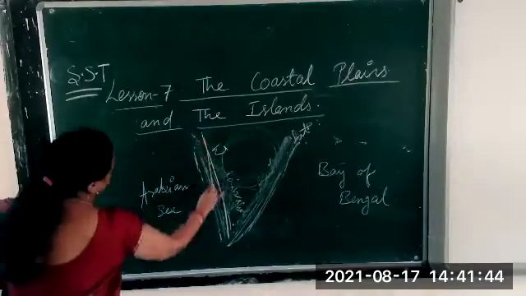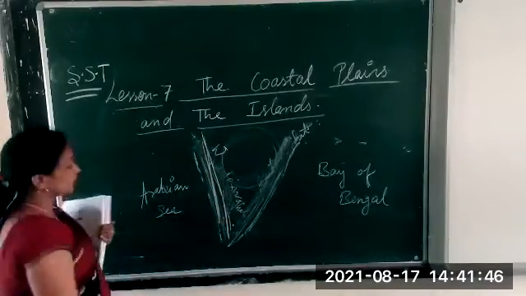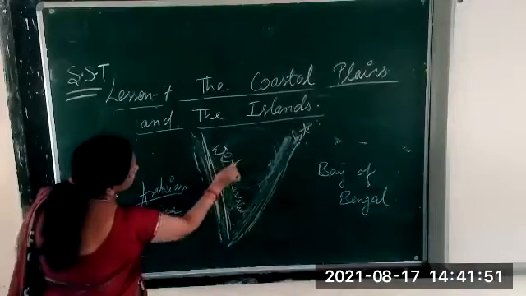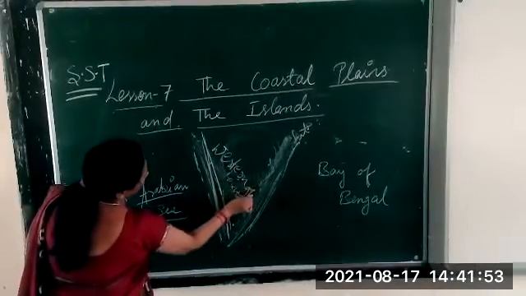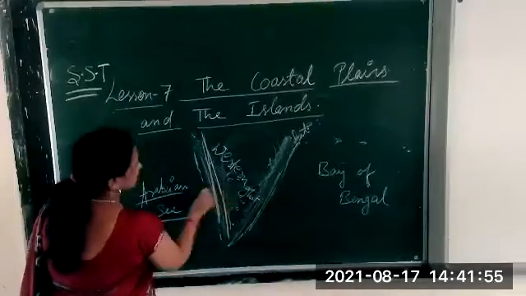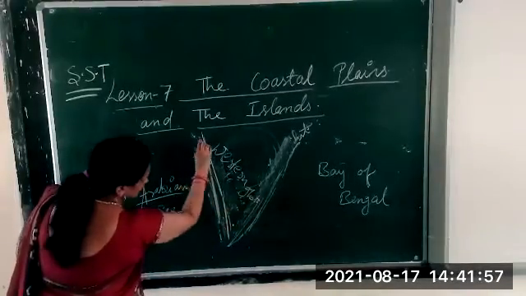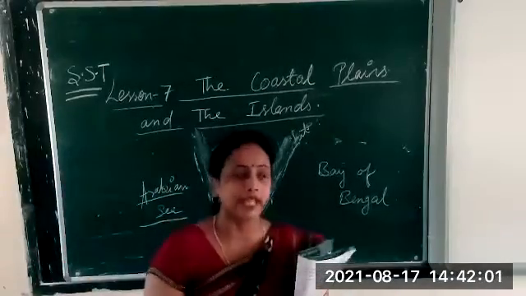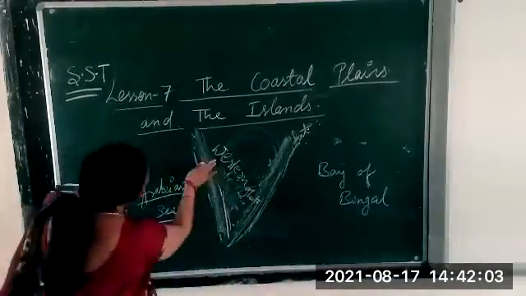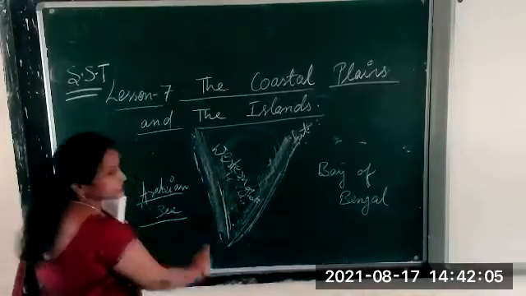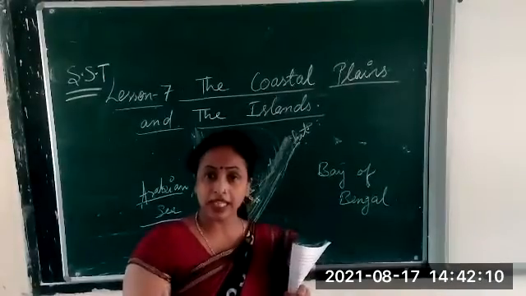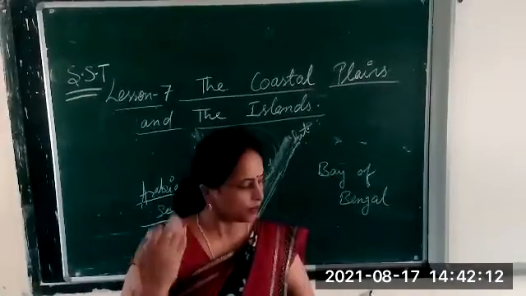So this coastal plain lies in between the Arabian Sea and the Western Ghats. Clear? What is there in between the Western Ghats and the Arabian Sea? The Western coastal plain.